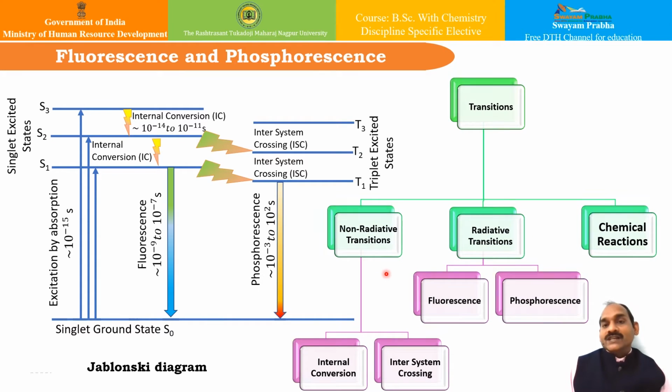Since the singlet state returns quickly back to the ground state, the probability of photochemical reaction is more in the triplet state, which is comparatively slower. Therefore most photochemical reactions occur through the triplet excited state and not the singlet excited state. This part of chemical reaction is very important, and it leads to one of the important aspects, chemiluminescence, that we are going to see in the photochemistry part.